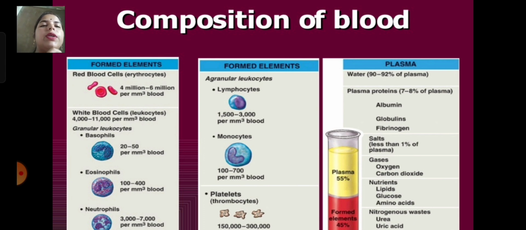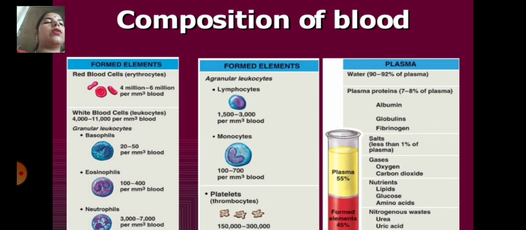Granular leukocytes: basophils 20 to 50 per mm³ of blood, eosinophils 100 to 400, neutrophils 3,000 to 7,000. Agranular leukocytes are 1,500 to 3,000 per mm³ of blood. Monocytes are 100 to 700 per mm³ of blood. Platelets are thrombocytes, 1,50,000 to 3 lakhs.